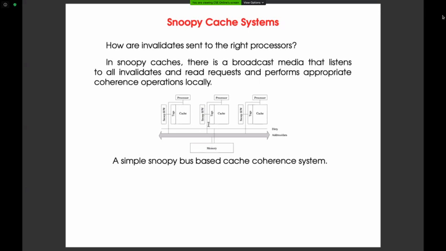Right, so every processor has Snoopy hardware. It keeps on snooping on the bus, so it's called a Snoopy bus. In this figure they are showing the Snoopy hardware and bus separately. Actually they are integrated. Snoopy is not a separate hardware. Snoopy and bus are together. It's called a Snoopy bus, not just a bus.